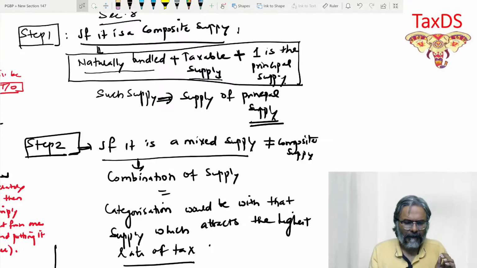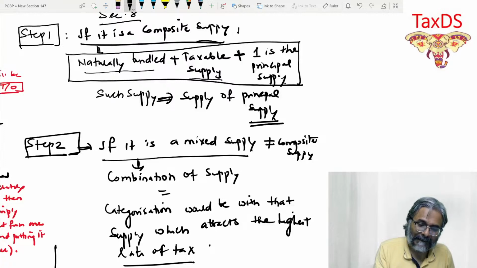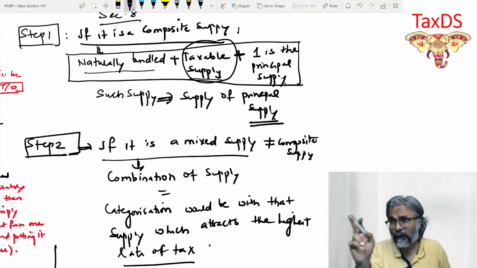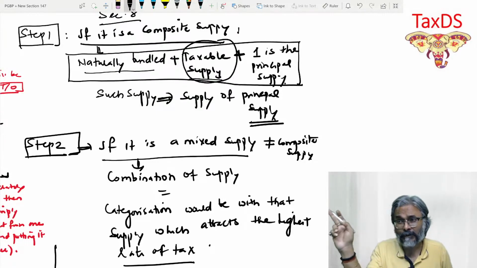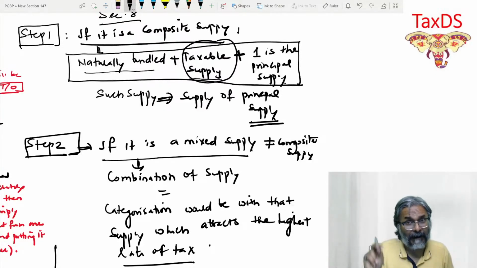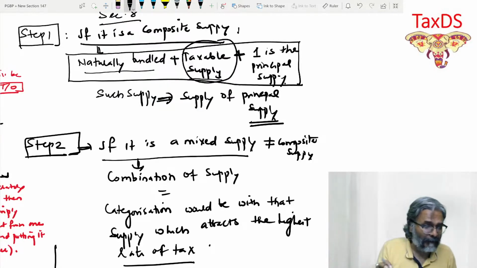First of all, in this case, are they taxable supplies? Are they both taxable supply? Just answer me this point first. That is very critical. And the answer to that, students, is yes. It is a taxable supply. Why? Because both the residential dwelling unit as well as the renting of the commercial shop attract the levy of GST. And if they attract the levy of GST, they become a taxable supply.